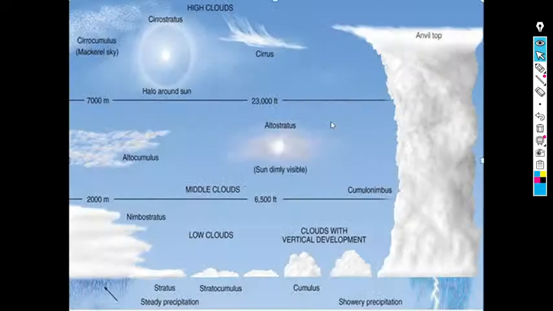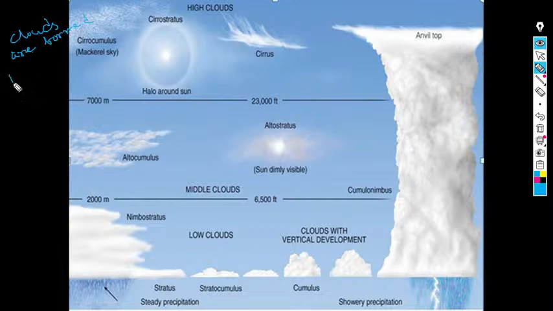Just have an idea. We can say clouds are formed due to convection.